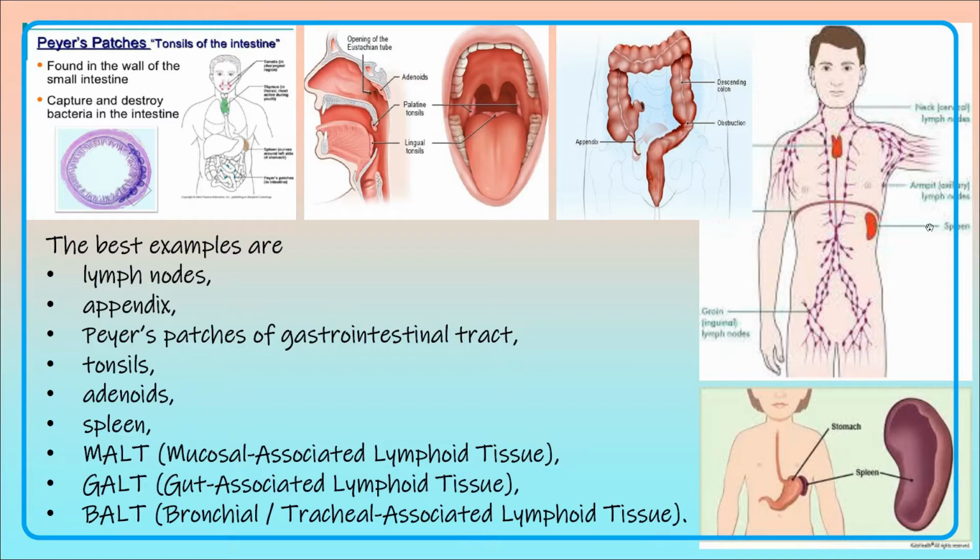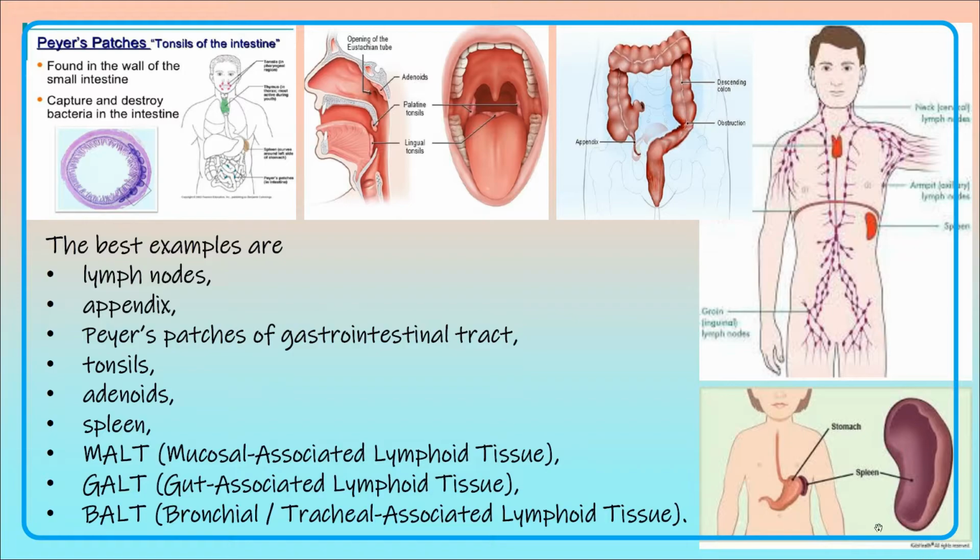They are present all over the body. Appendix at the junction of the small intestine and the large intestine. Peyer's patches of the gastrointestinal tract. They are present in the gastrointestinal tract all along. Tonsils at your throat region. Adenoid, see the adenoid, the location of the adenoid.